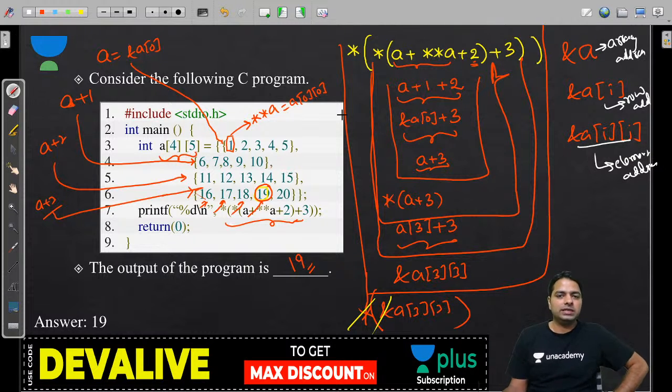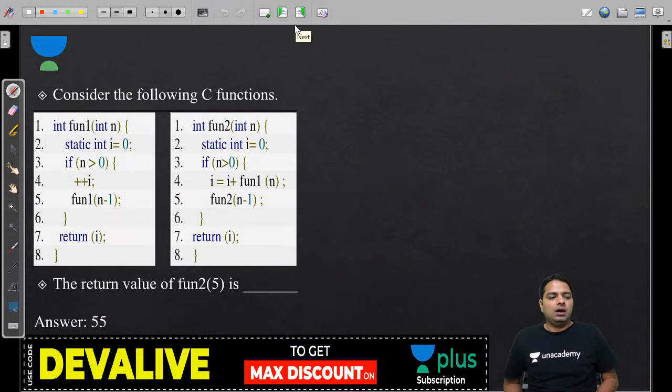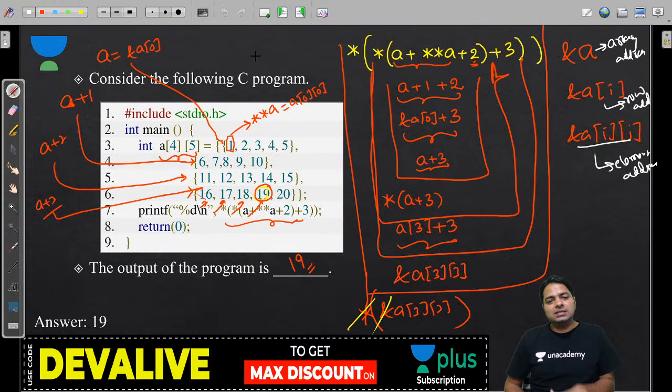Okay, let's move on to the next question. Consider the following C function. Have you seen the time taken for this question, guys? This is what we have. If you are dereferencing, you should be very careful. This is a numerical type question. You don't know which is the correct answer unless you do it correctly.